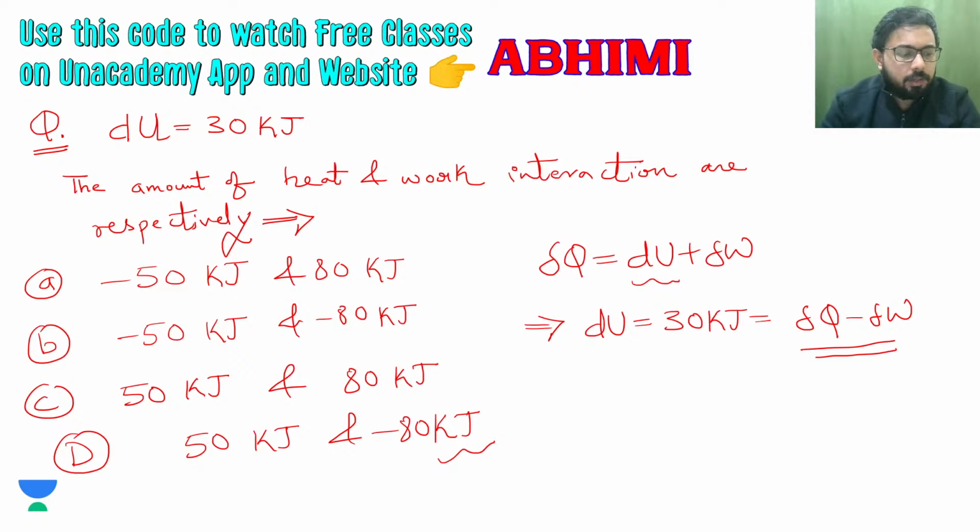First is heat, and the second term is work interaction, so it can be B here, because option B is the one that gives us plus 30 kilojoule when we do del Q minus del W from the first law of thermodynamics. We can get this answer.